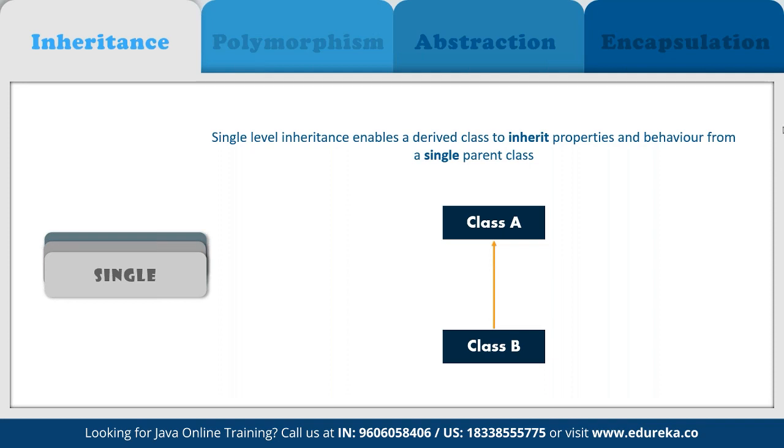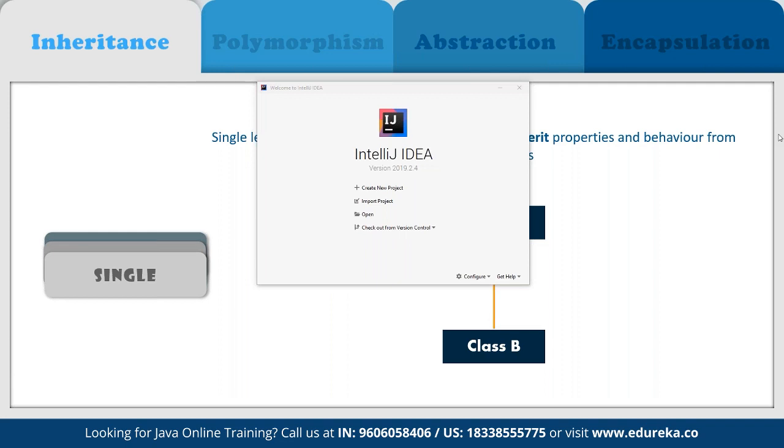If you want to create these classes, we can make use of any of the IDEs. We can use Eclipse, IntelliJ, or Visual Studio, depending upon the comfort level or whichever platform is available.